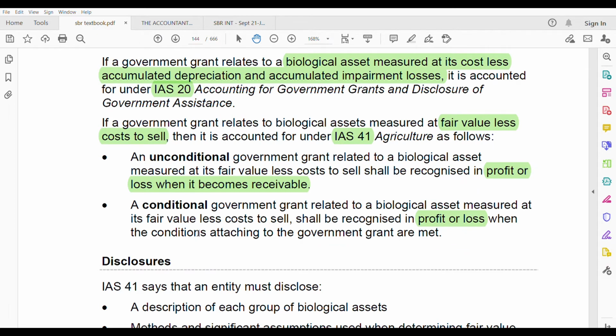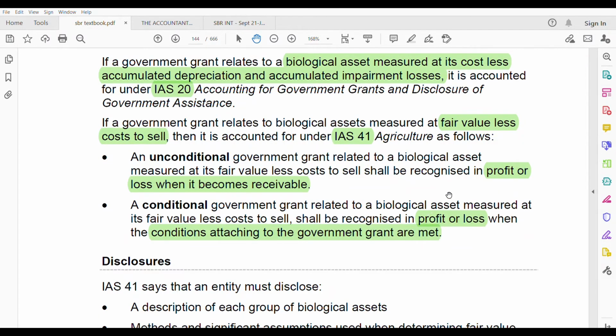So if it's not conditional, whenever it becomes receivable, you recognize it in profit and loss. But when it's conditional, until the conditions are met, you cannot recognize it in profit and loss. So when the conditions attaching to the government grant are met, you recognize.